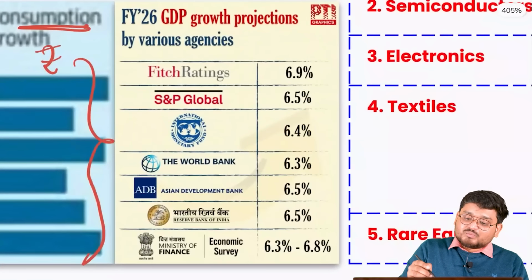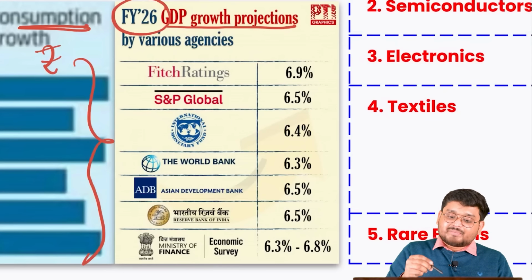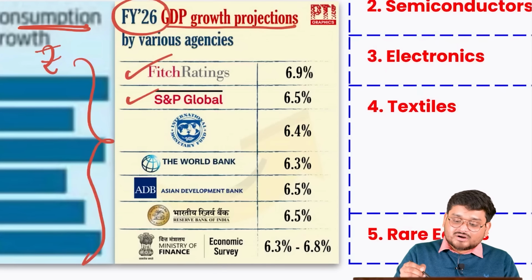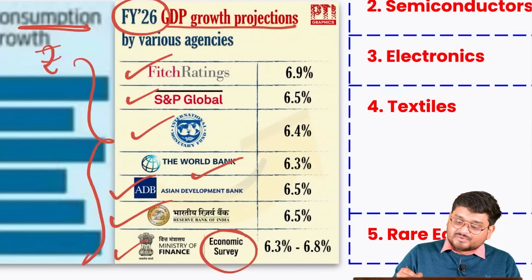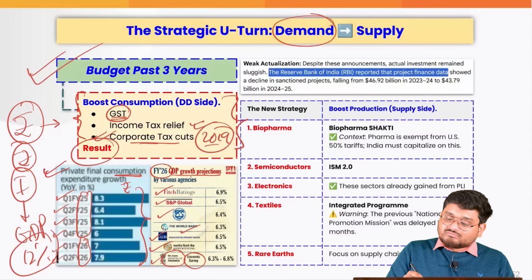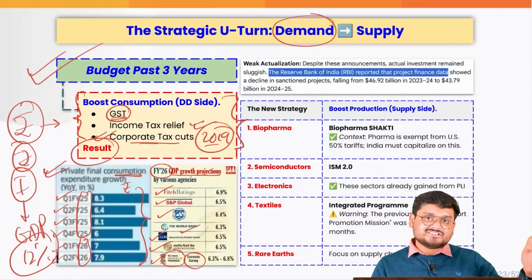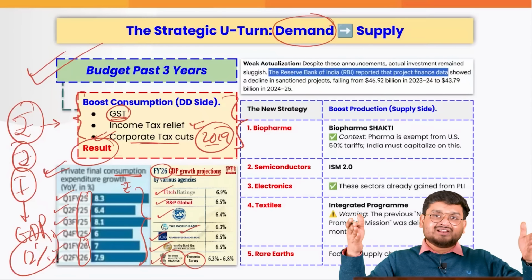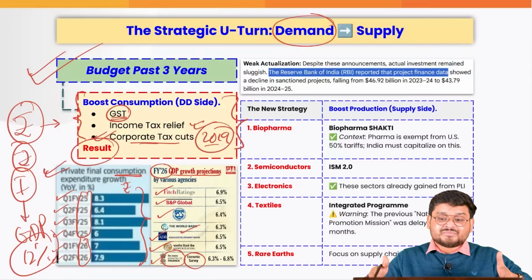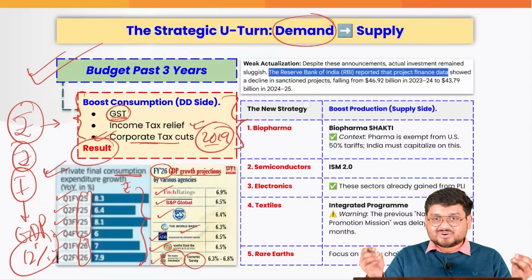Also, most of the GDP growth projections for our financial year 2026 by Fitch Ratings, Standard and Poor's, IMF, World Bank, ADB, RBI, even our own Economic Survey by the Ministry of Finance, say that GDP would grow roughly in the range of 7%. While that is real GDP, which is good for economic analysis, in nominal terms, in market terms, in demand terms, it is not growing.